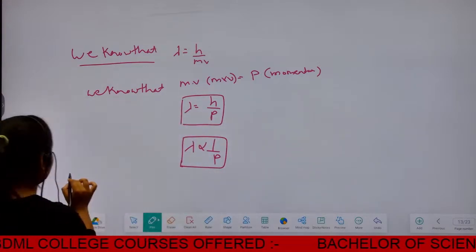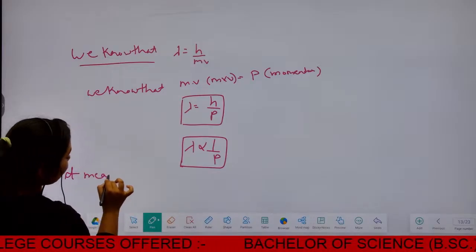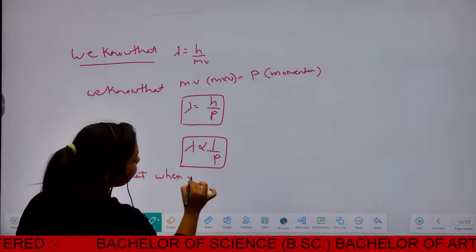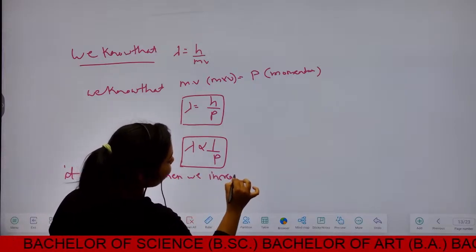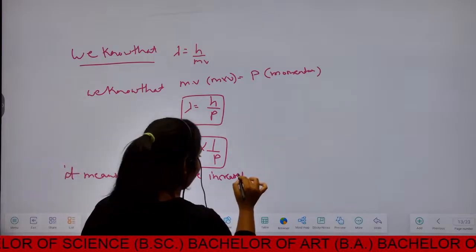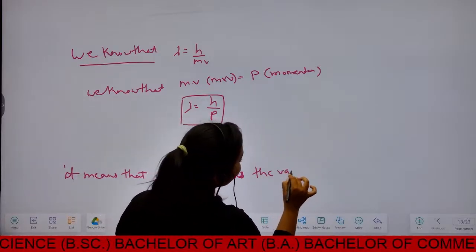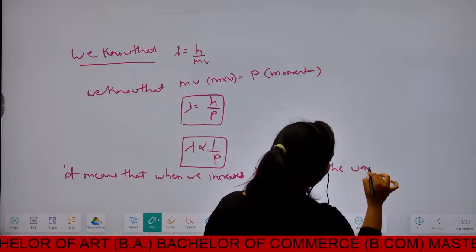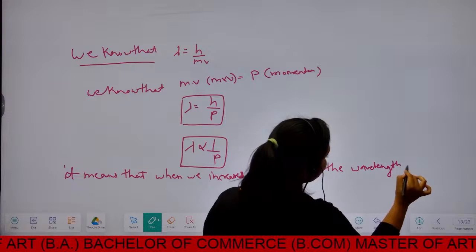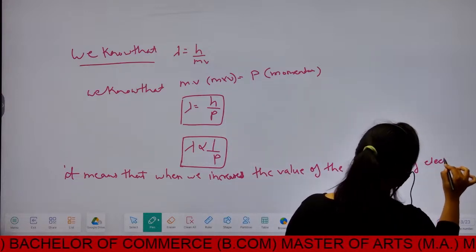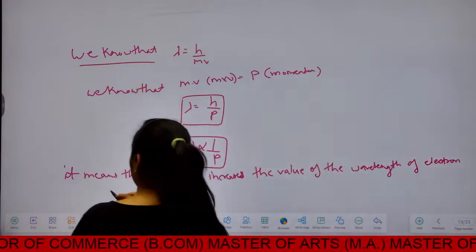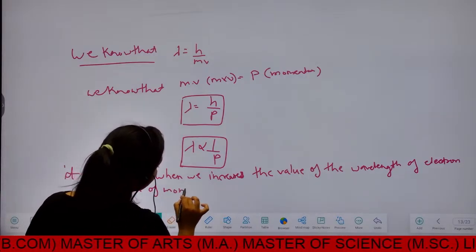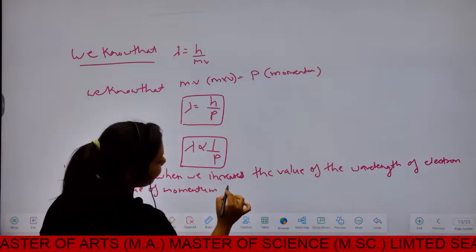It means that when we increase the wavelength of the electron, the value of momentum will decrease.